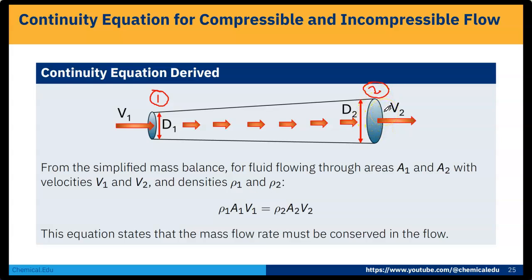Now from that mass balance, the inflow mass flow is rho 1 A1 V1 and the outflow mass flow is rho 2 A2 V2. According to the continuity equation that we got from the earlier slide, mass flow in is equal to mass flow out. So rho 1 A1 V1 is equal to rho 2 A2 V2. This equation states that mass flow rate must be conserved in the flow.